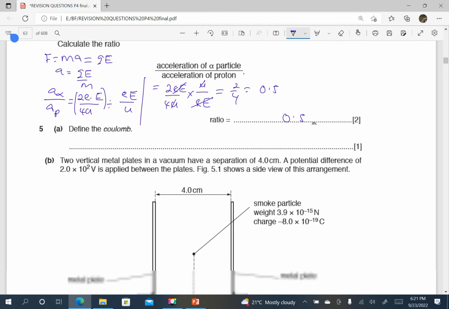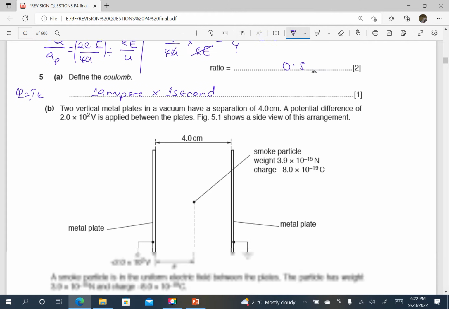Next question, define the coulomb. We know that coulomb is a unit of charge, and charge is current times time. Note that we can define a unit in terms of other units. So if coulomb is I times T, then we can define a coulomb as ampere times second. So a coulomb is 1 ampere times 1 second.